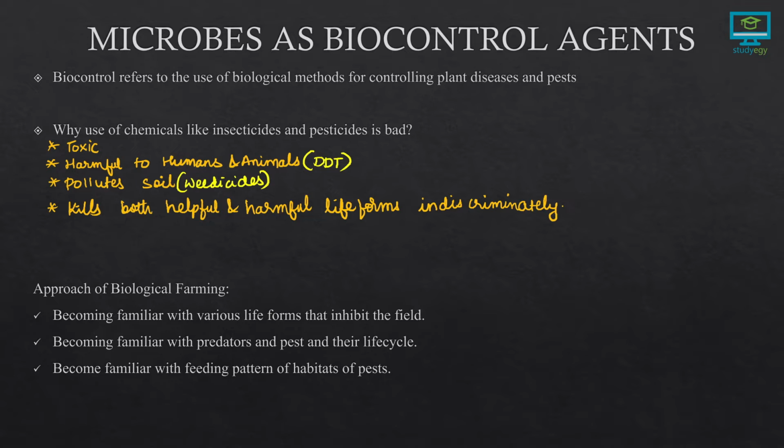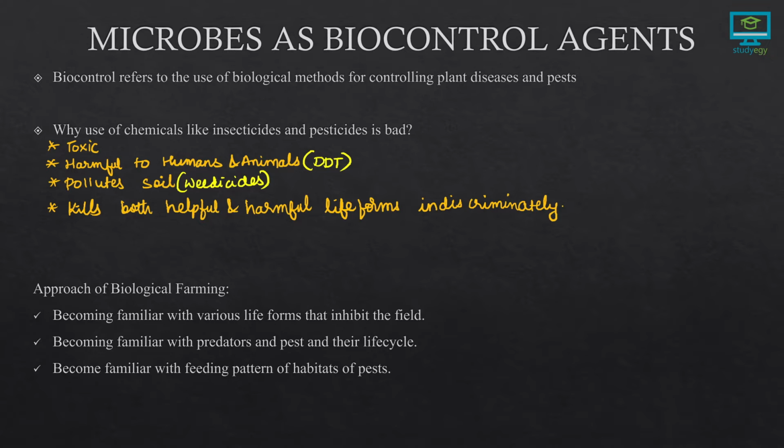And also they kill both helpful and harmful life forms indiscriminately. They don't have a target organism, but simply kill all those life forms which come in contact with the particular chemical.